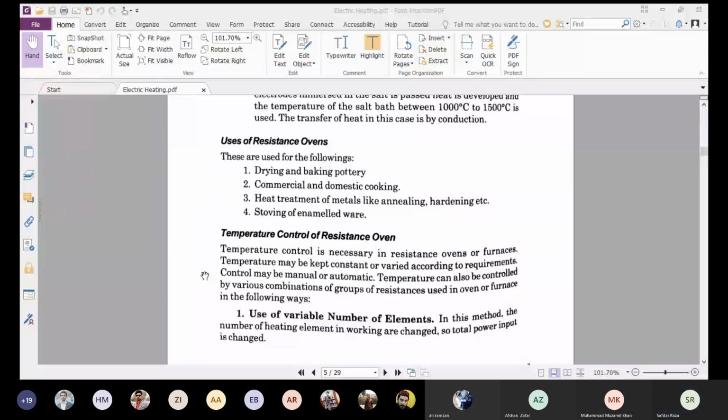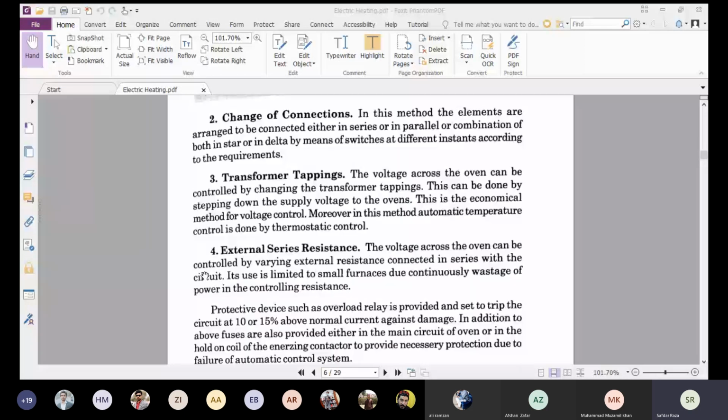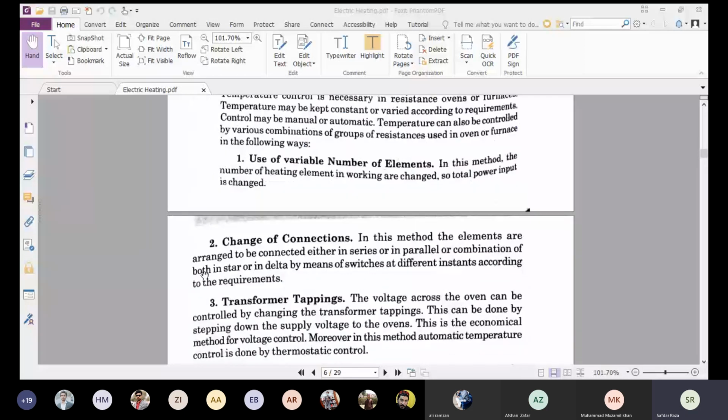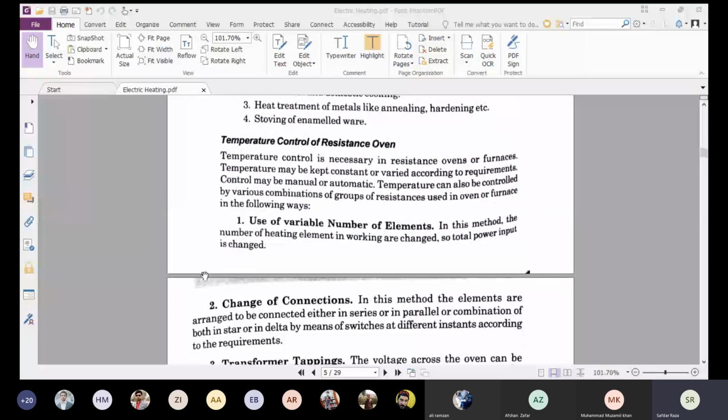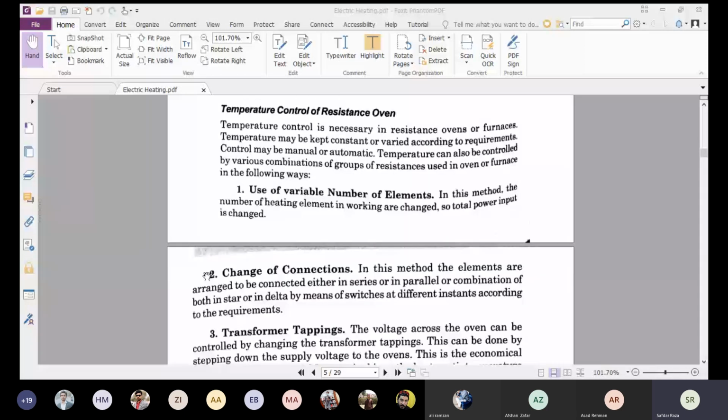Okay, so there are 4 methods with the help of which we can control the temperature of the resistance oven. The first one is the use of a variable number of elements. In this method, the number of heating elements in working are changed, so the total power input is changed.